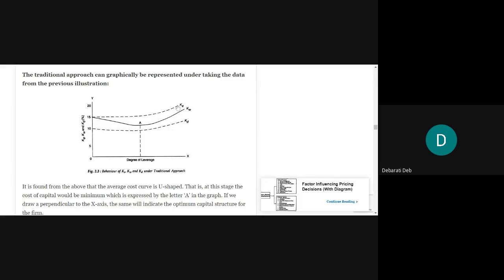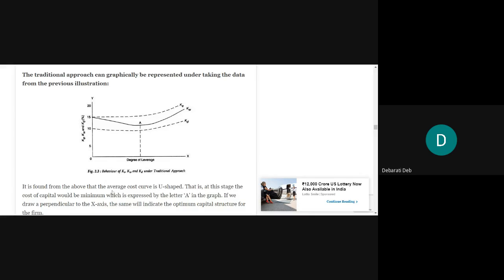Similarly with KE, that is cost of equity, it will increase a little bit at a very low rate, but after reaching this point, it has started to increase rapidly. It is increasing quite high. Similarly with overall cost of capital, it is decreasing because it is a combination of KE and KD. So it is decreasing, and after reaching this point, it has started to increase.